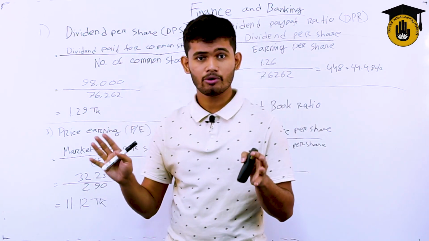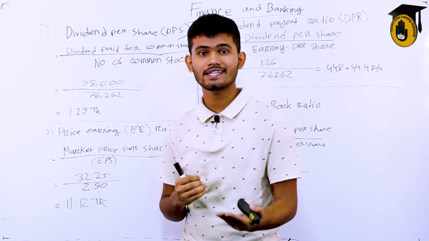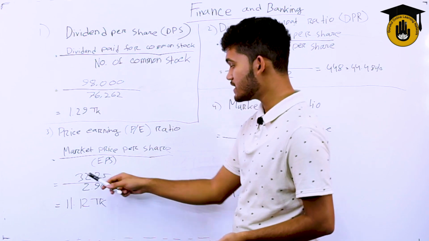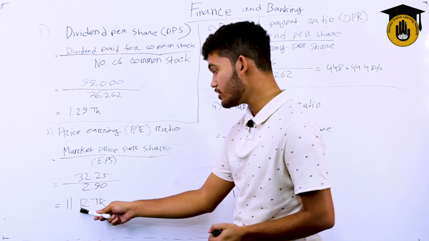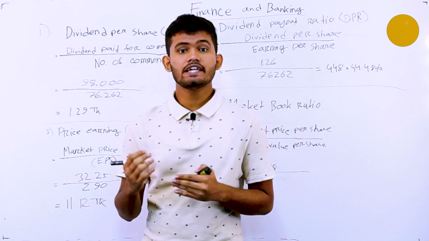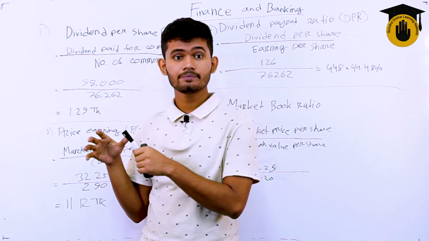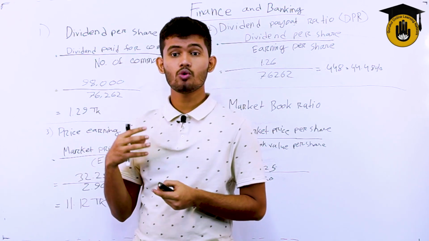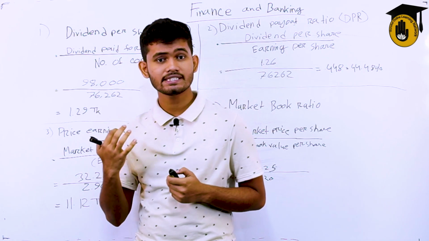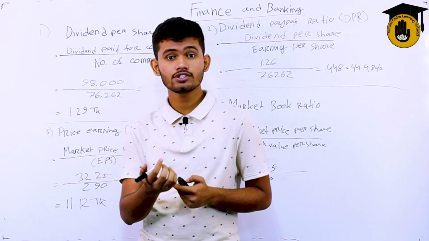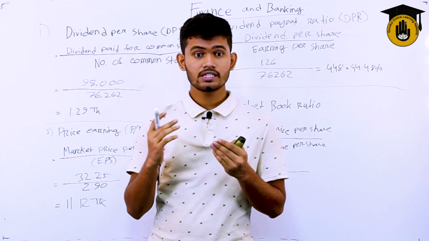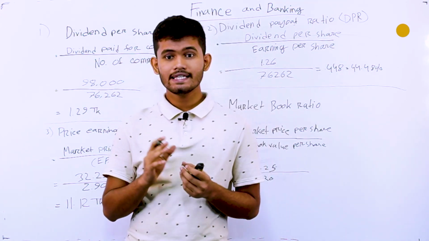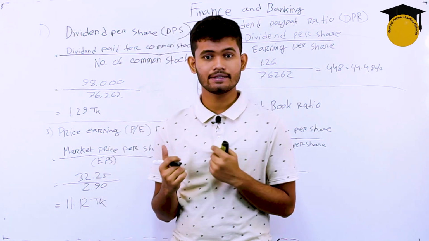That's a random number. You can take any number, or it will be given in your math problem. So earning per share, EPS, is 2.90. Divide that simply, 32 divided by 2.9, and that will be about 11.12. So 11.12 is the price earning ratio. That means the higher the value, the higher the ratio, the more investors will be willing to invest in our company. So this figure indicates the investors are paying 11.12 for each taka 1 of earning.